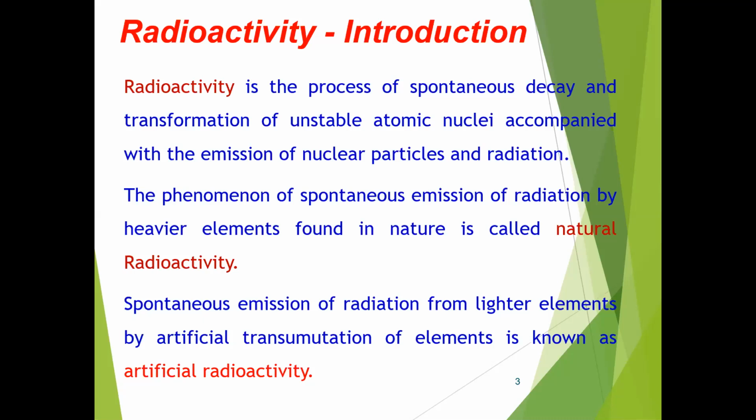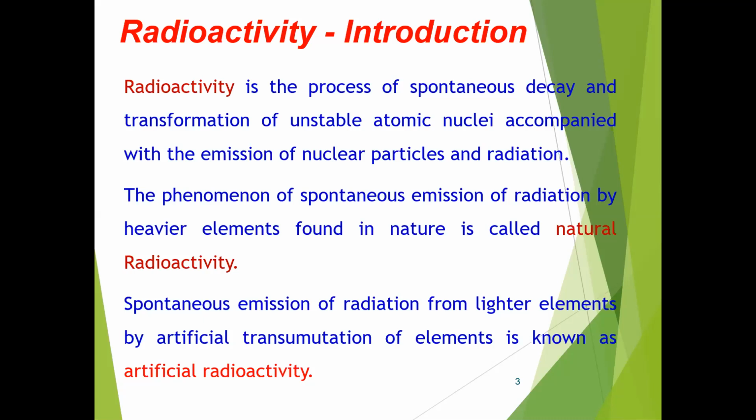In 1897, Rutherford and his group found that radioactive substances emit radiation of different nature and different penetrating power. They named the less penetrating rays alpha rays and the more penetrating rays beta rays. In 1900, Paul Villard found another radiation emitted by radioactive nuclei which is even more penetrating than alpha and beta rays.